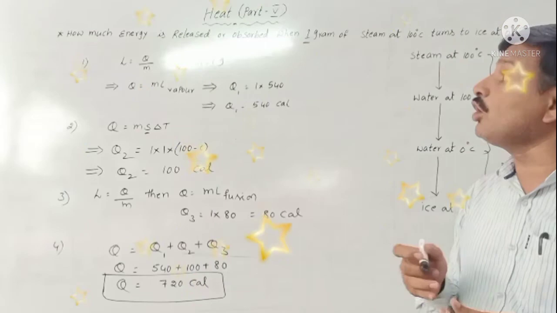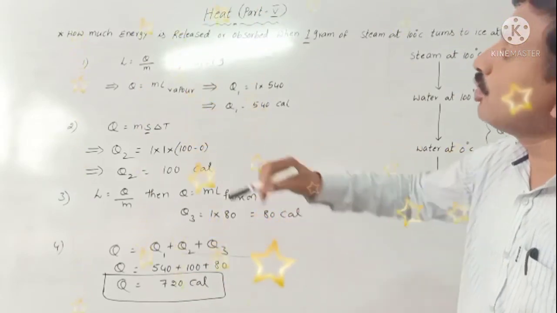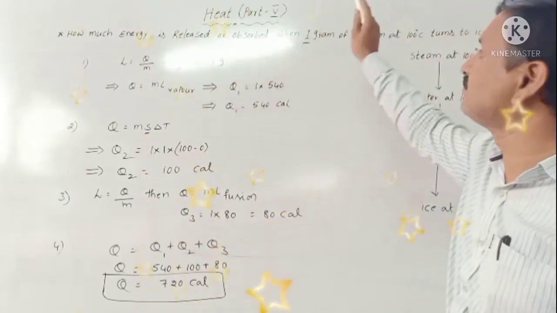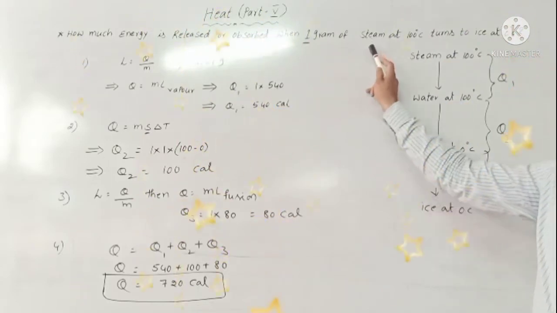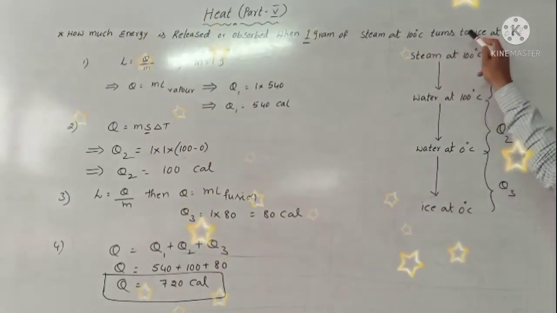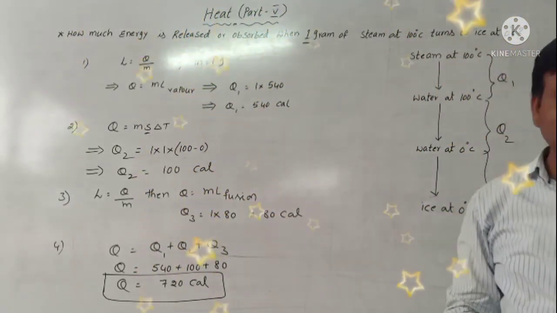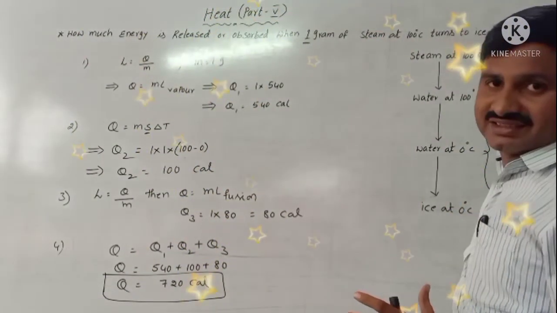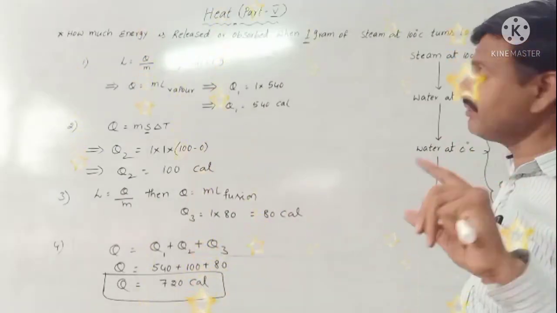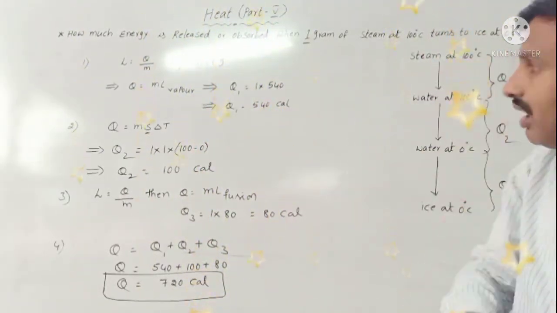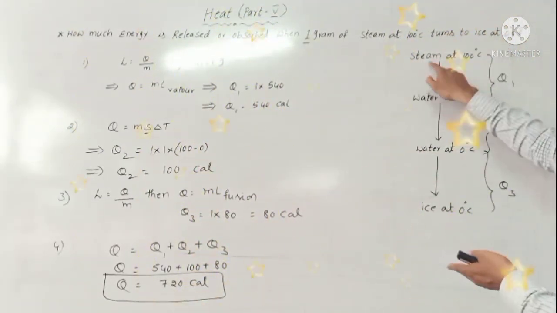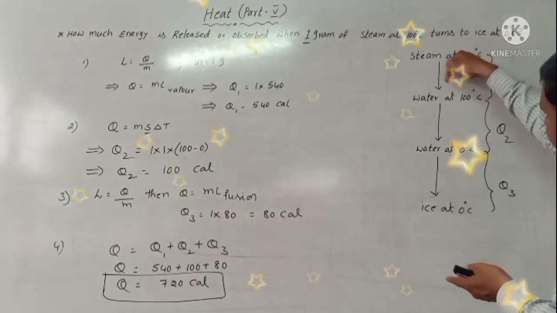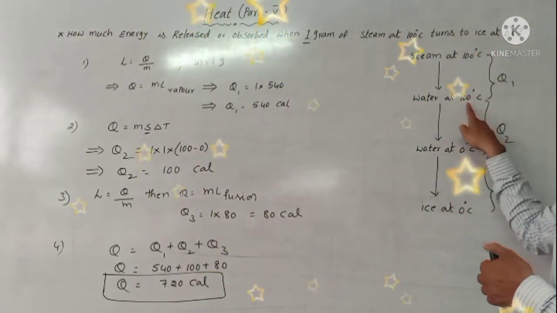Again I am telling, how much energy is released or absorbed when 1 gram of steam at 100 degrees Celsius turns into ice at 0 degrees Celsius? You understand that one? Steam, meaning water vapor, converted into the solid state. Steam at 100 degrees Celsius is condensed into water at 100 degrees Celsius.